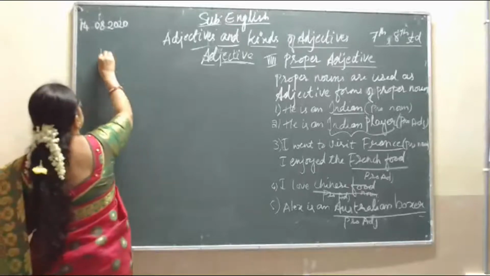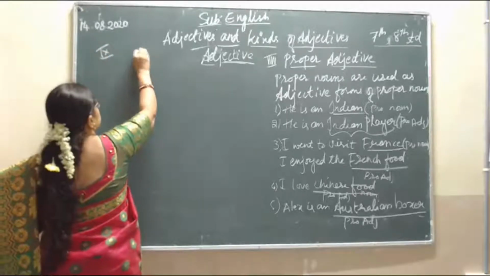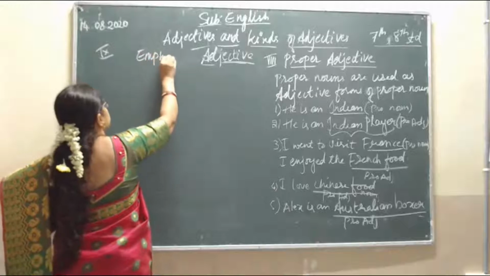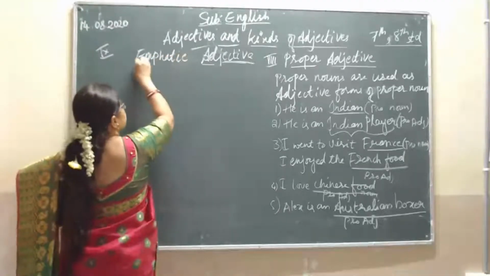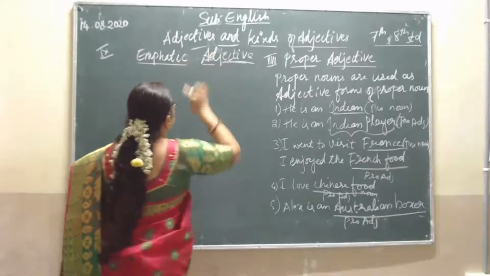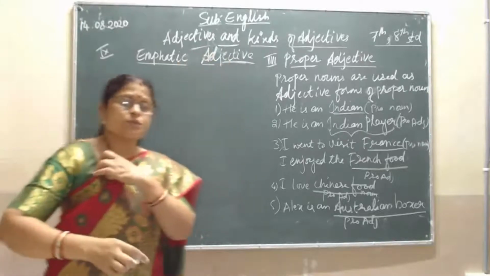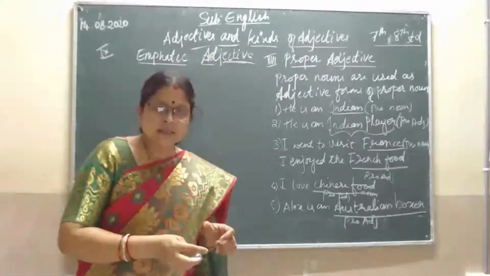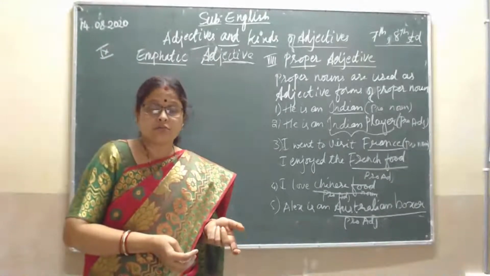The ninth one is emphatic adjective. The word is just saying that we are emphasizing our opinion about something.